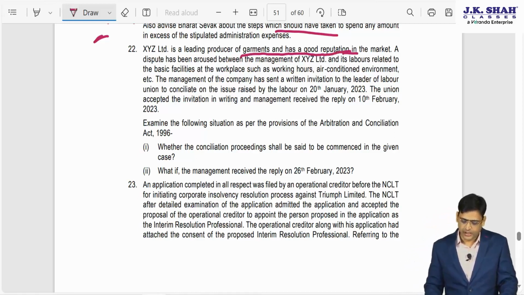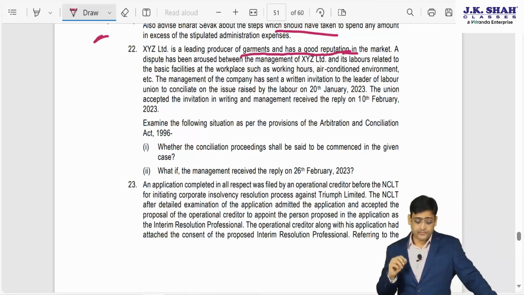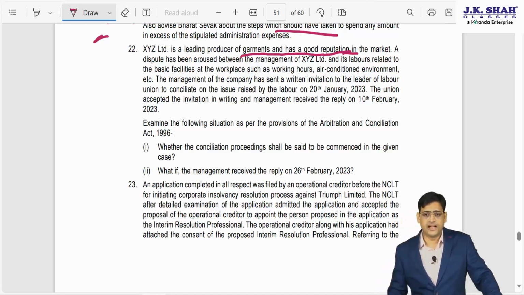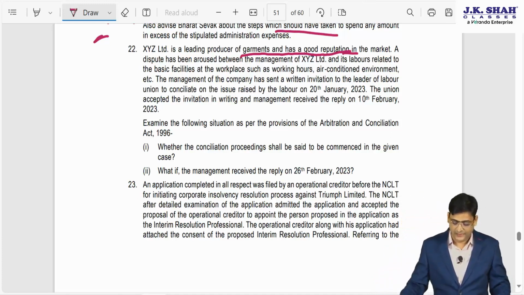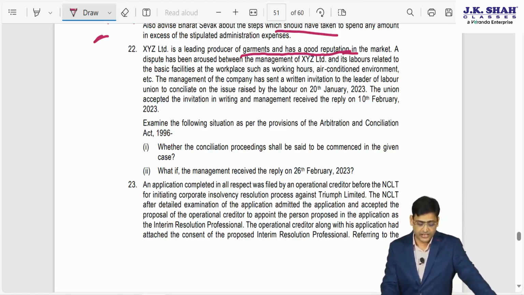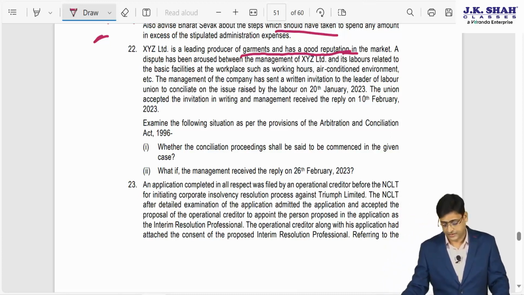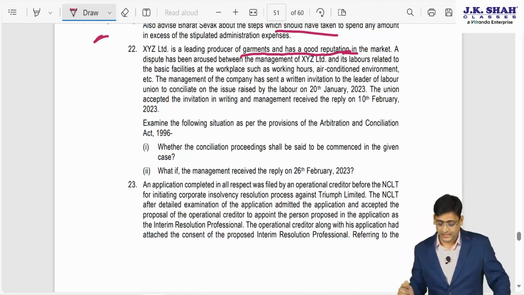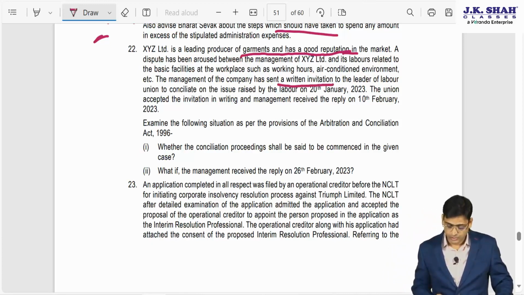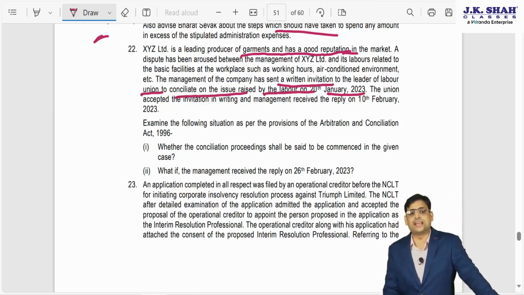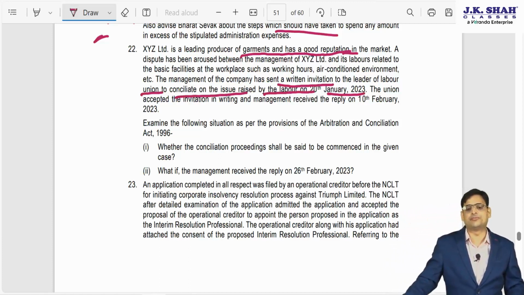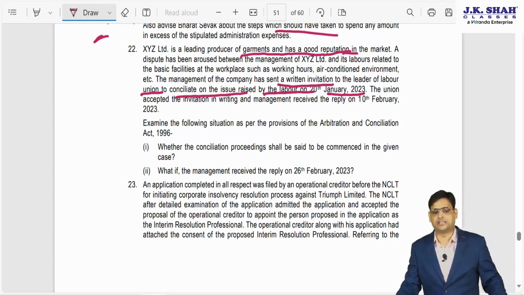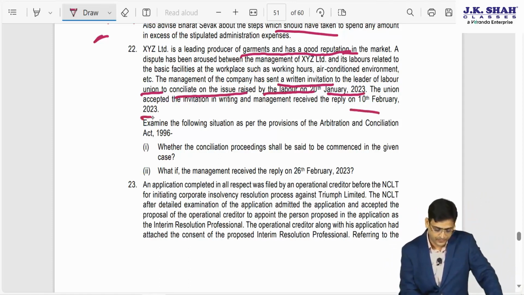A dispute has arisen between the management of XYZ Limited and its laborers related to basic facility at the workplace such as working hours, air conditioned environment, etc. The management of the company has sent a written invitation to the leader of the labor union to conciliate on the issue raised by labor on 20th January 23. The union accepted the invitation in writing and management received the reply on 10th February 23.